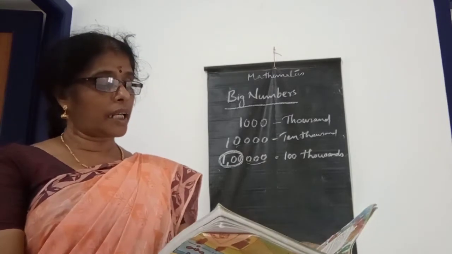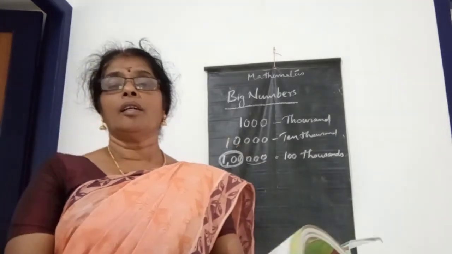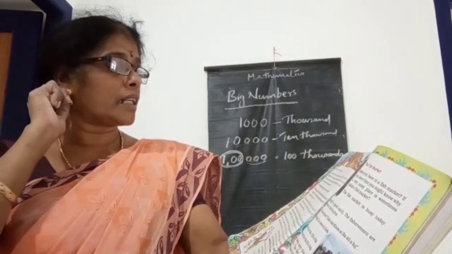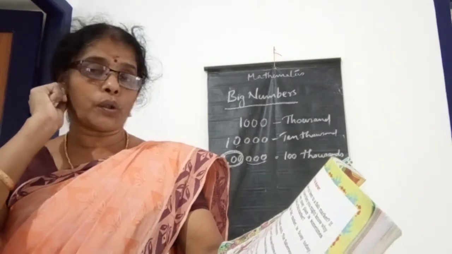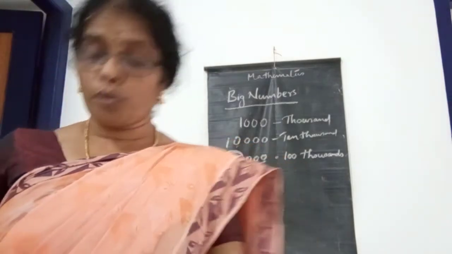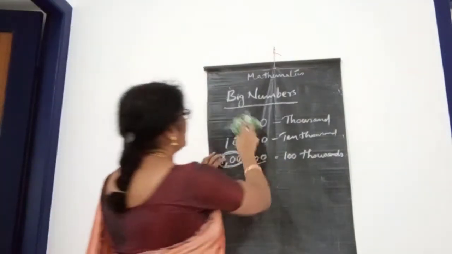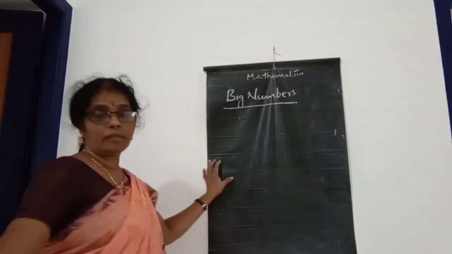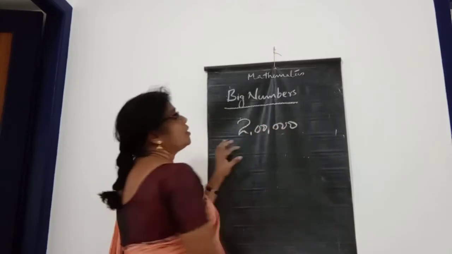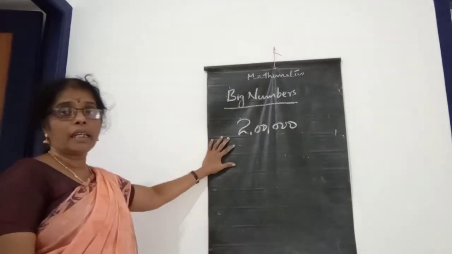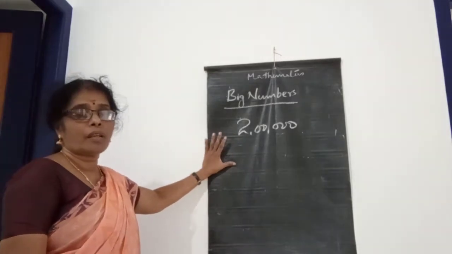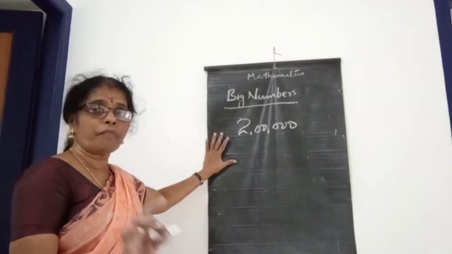And next, there are about 2 lakh boats in our country. Listen. Half of them are without a motor. And what is the number of boats with a motor? Look here. There are 2 lakh boats in our country. Half of the boats are without motor, and half of the boats are with motor.